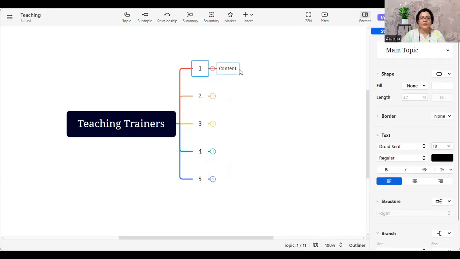Now in one, you have this. In the content, if you click on tab, it will open one more tab. If you click on content and click enter, it will give you a second option. So enter is for a new one, and tab is to open the extended form of the topic that you want to click. You do it slowly. You can pause this video one step at a time and do it slowly.